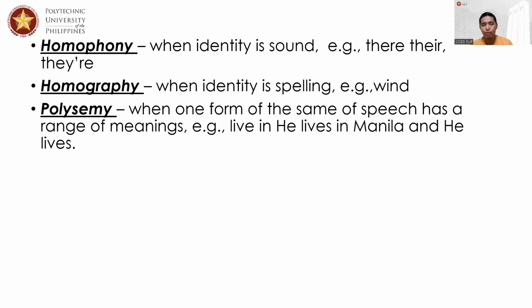In the case of wind and wind, it's the same spelling, but different sounds and different meaning. In the case of the word live, he lives in Manila is totally different from he lives. The first sentence shows residence, and the other sentence shows life.